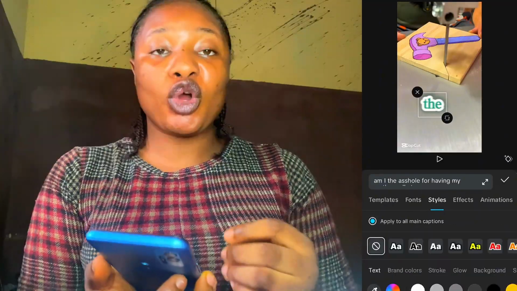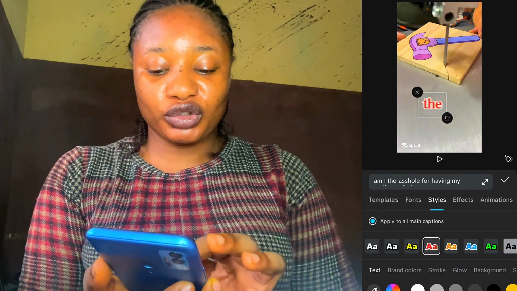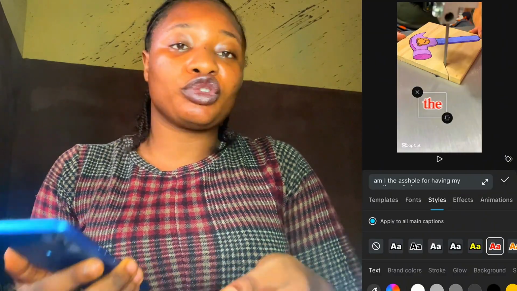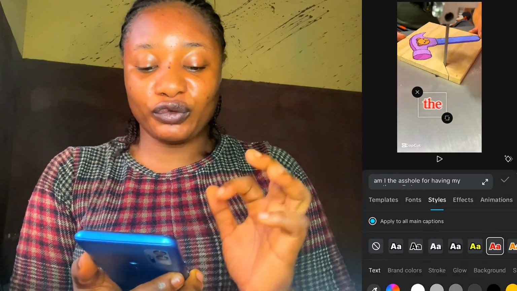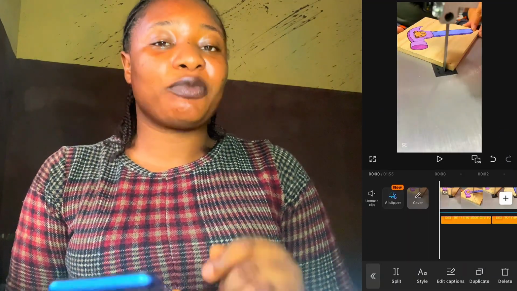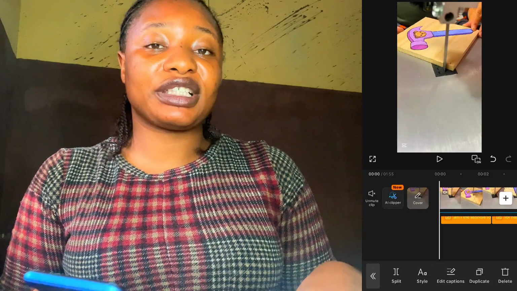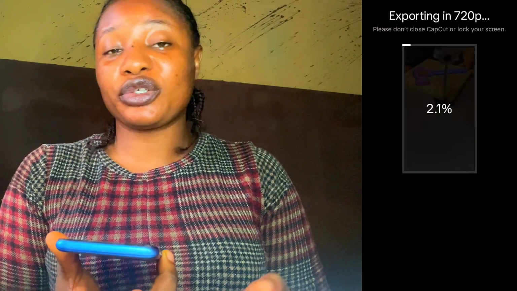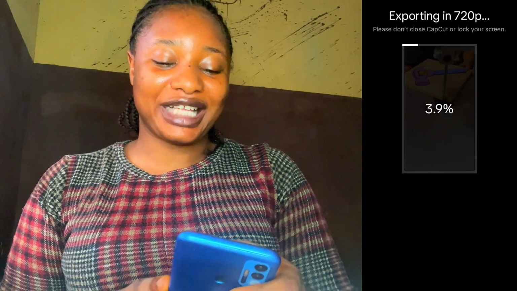Now, after cutting off the excess video, you go over to generate your caption. You tweak the style if there's something you want to improve, if there's something you want to remove, and edit your caption. After generating your caption, you edit your caption to the template you want. After you've checked everything, this is the last time for you to look at your video all over again before exporting it. And if you find out you love everything about the video, then you can export. We are going to export the video right now, which is not going to take long because it's less than 5 minutes. After creating the video, this is how it looks.